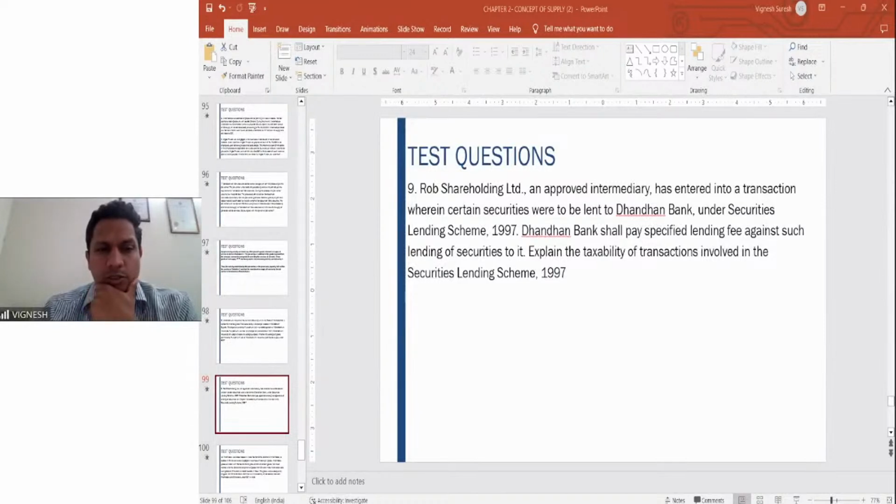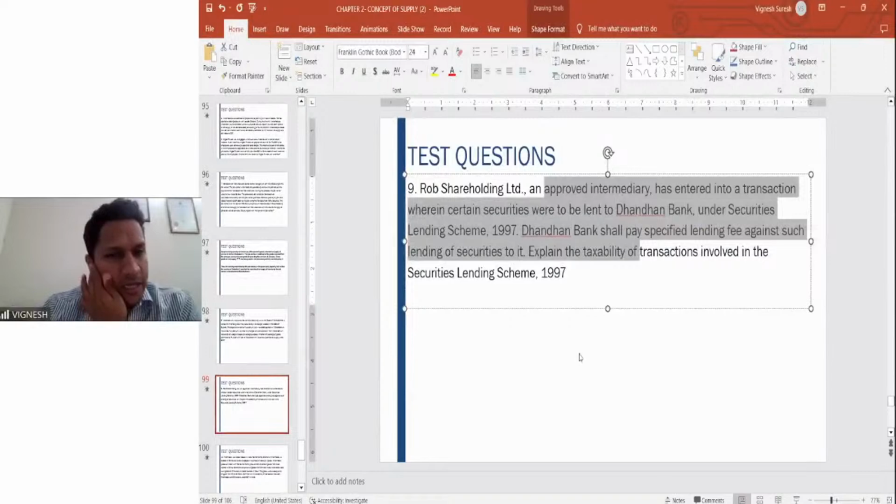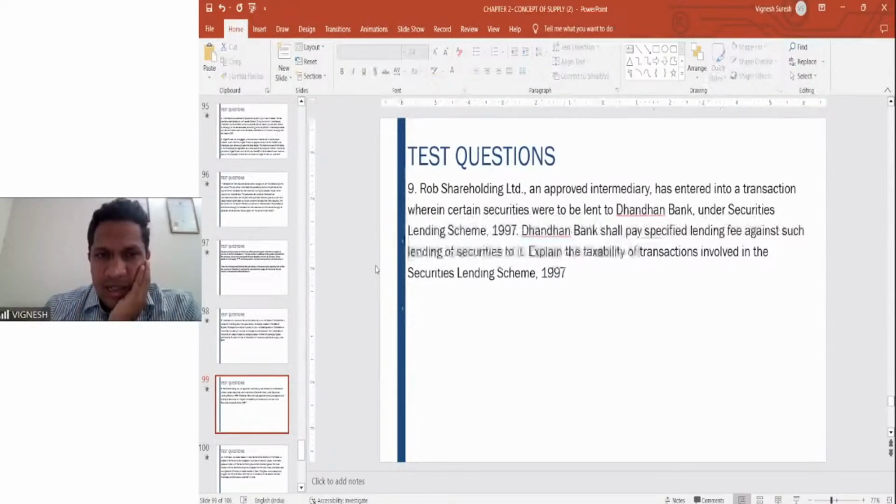Next one, kindly go through this problem. A shareholding approved intermediary has entered into a transaction where certain securities were lent to Dandan Bank under the Securities Lending Scheme 1997. Dandan Bank shall pay a specified lending fee against such lending of securities to it. Explain the taxability of the transactions as per the Securities Lending Scheme 1997. We saw this very clearly.